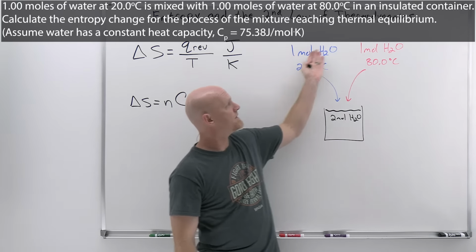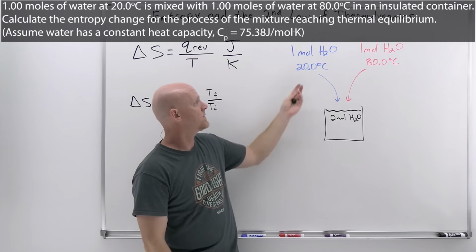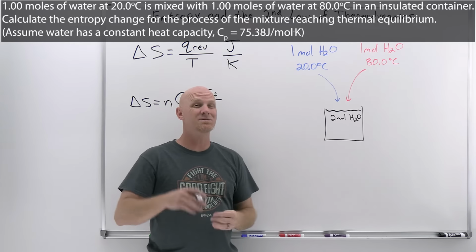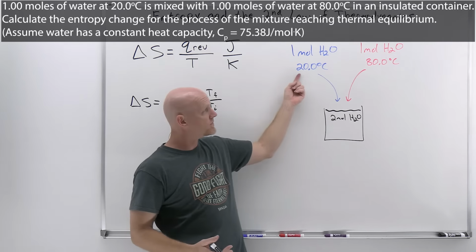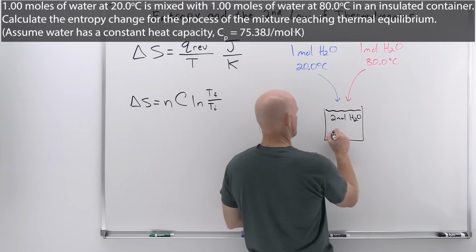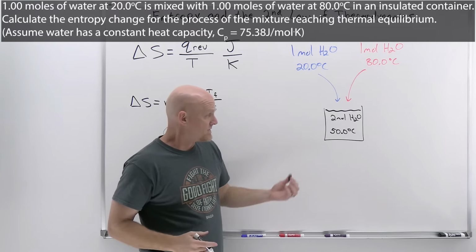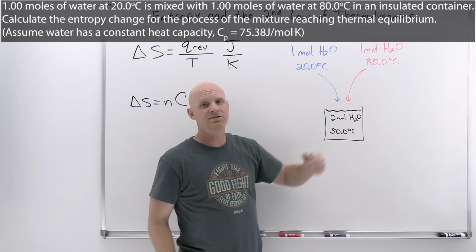Because I've used equal amounts of water, they're really going to meet exactly in the middle temperature-wise. We can see that they're 60 degrees apart, and so if they meet in the middle, one will go up 30 degrees and one will go down 30 degrees to meet right at 50 degrees Celsius, which will be our final temperature.